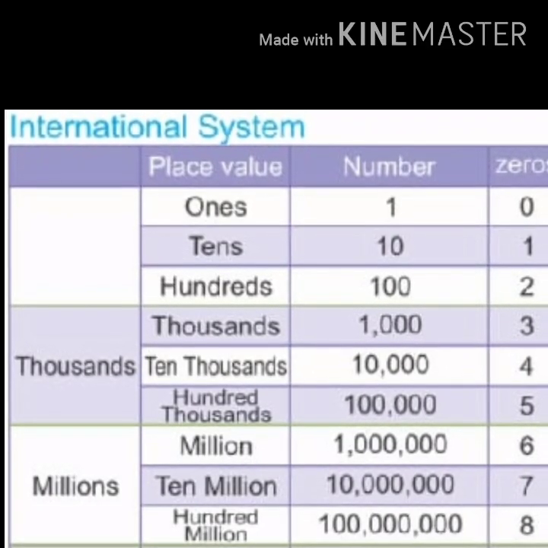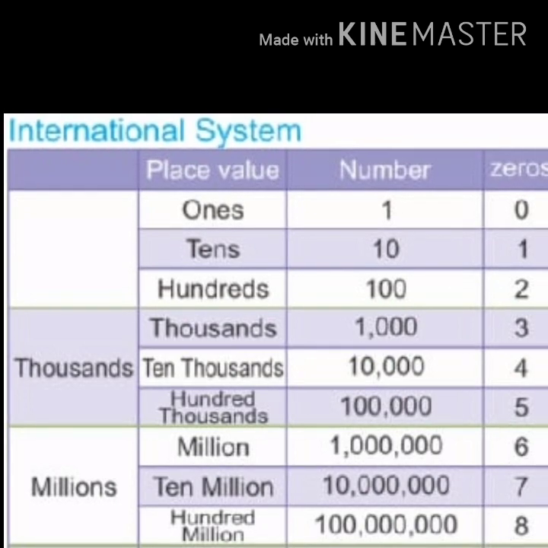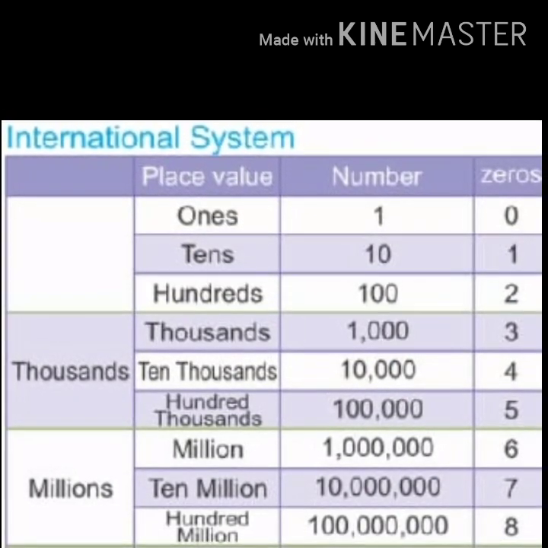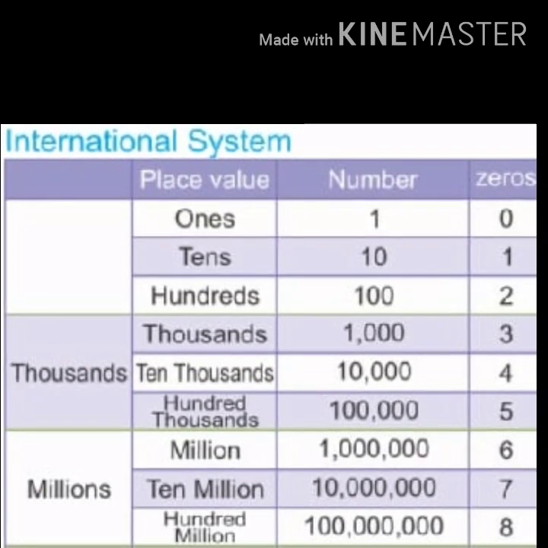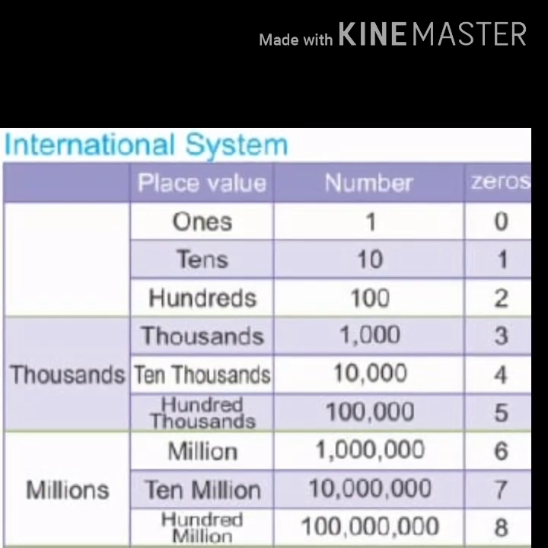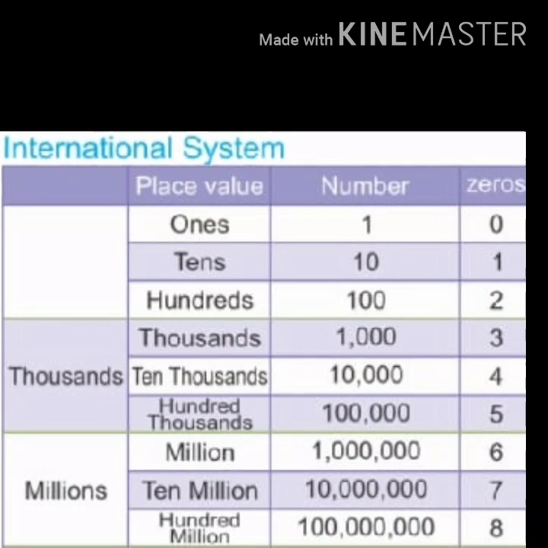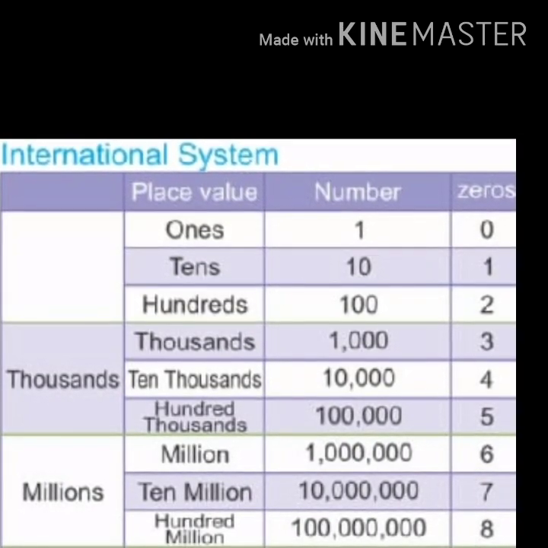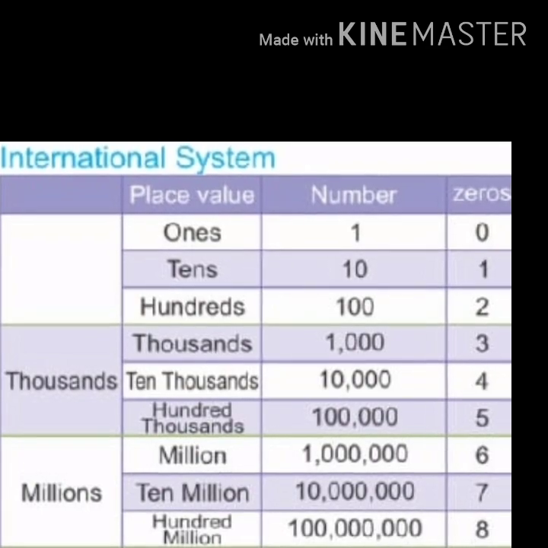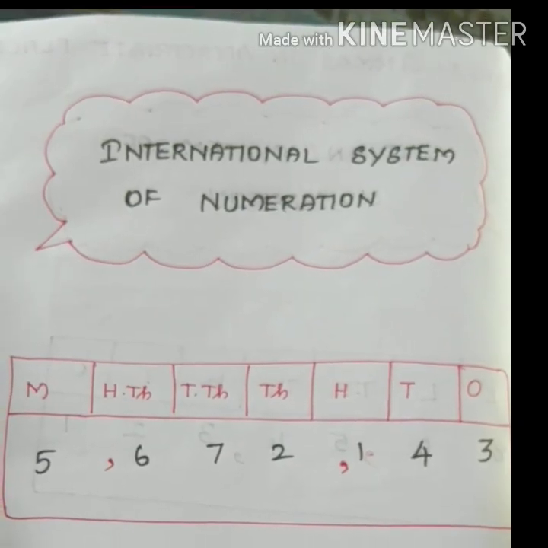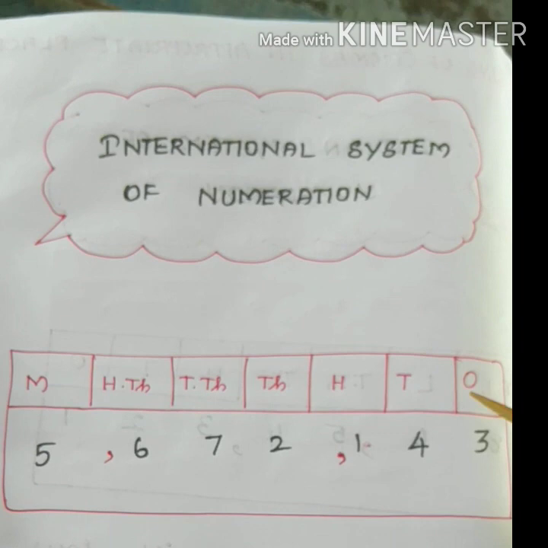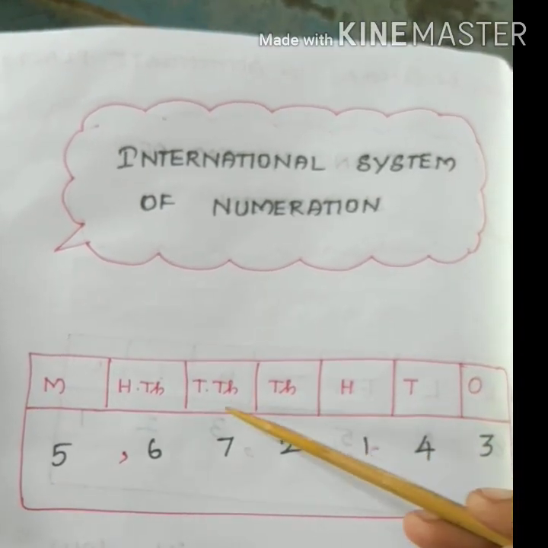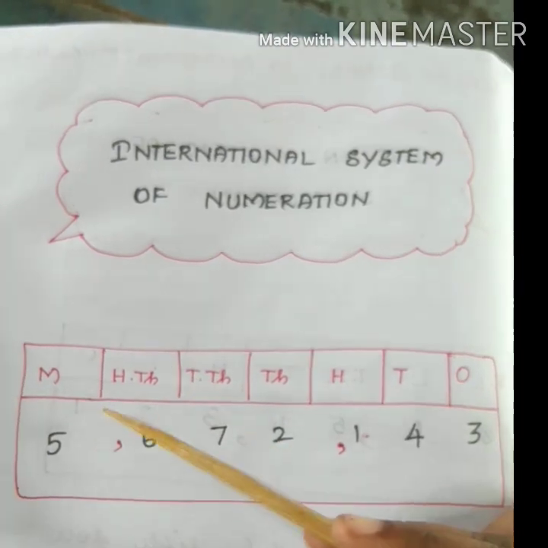In the international system of numeration, we use ones, tens, hundreds, thousands, ten thousands, hundred thousands, million, ten million, hundred million and it goes on. We can easily understand both the Indian and international system from the following table. Next one is the international system of numeration. International system place value starts with ones, tens, hundreds, thousands, ten thousands, hundred thousands, million.